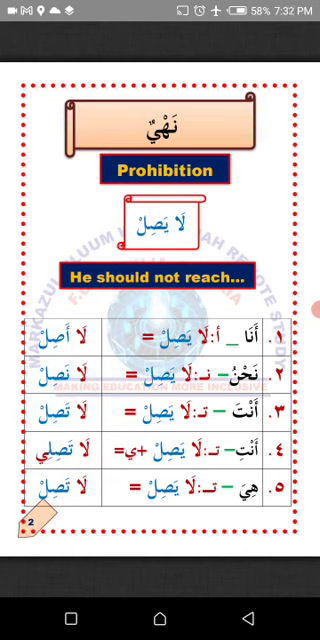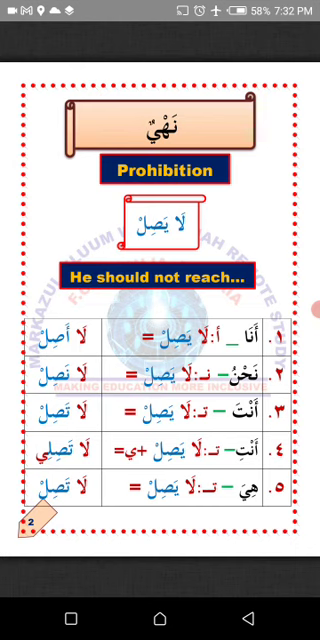La yashil simply means he should not reach, which means getting to somewhere as a traveler. So he in Arabic is huwa, which is the opposite of here, she. So how do we now change the verb la yashil to suit the following pronouns?